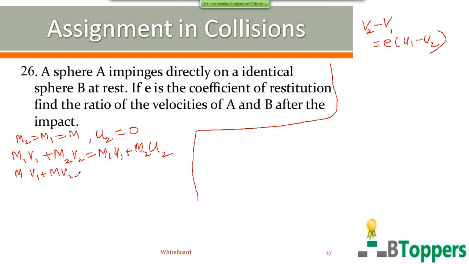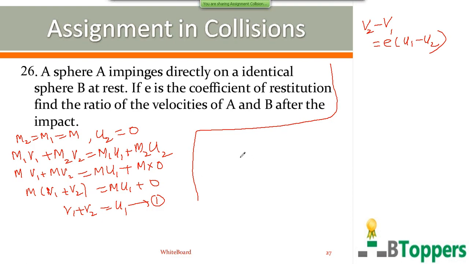So in this first equation, here you can substitute m1 equal to m, m2 equal to m, and initial velocity of the second sphere is 0. So m into (v1 plus v2), you get m u1. So you get v1 plus v2 equal to u1.